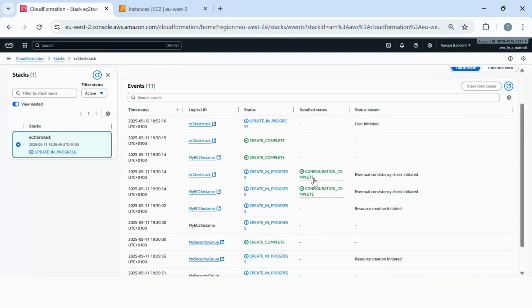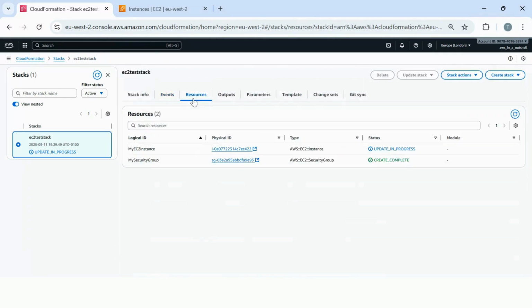So you just see some events here. It's just tracking and explaining what it's doing. So if we go to Resources, we'll now see update in progress. It shouldn't take too long. Actually, it will take a little bit of time because it does need to shut the instance off and then also change it and restart it. So we'll just see how long this takes. Still going to show update in progress.